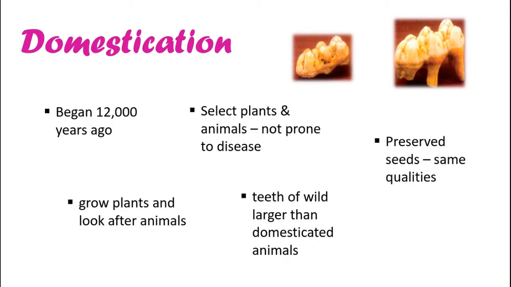So you can see two teeth are here. One tooth is of a wild animal and one tooth is of a domesticated animal. So what do you think, which one is of the wild animal and which one is of the domesticated animal? The small tooth is of the domesticated animal, or you can say the domesticated pig, and the large tooth is of the wild pig. So you can see the difference between domesticated and wild animals.